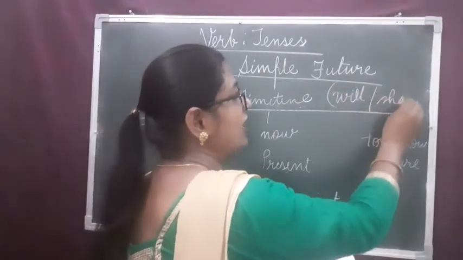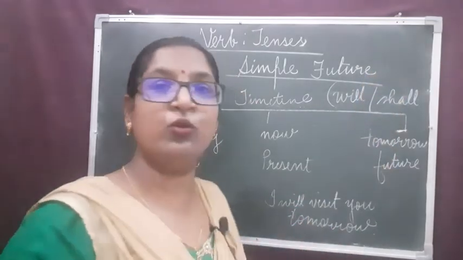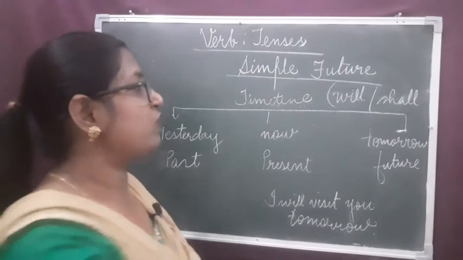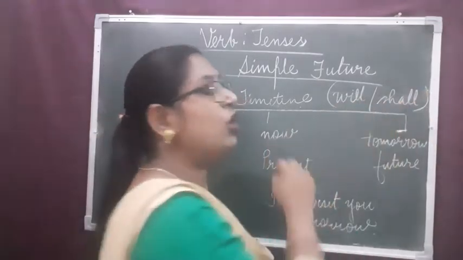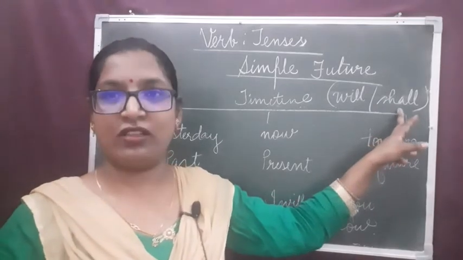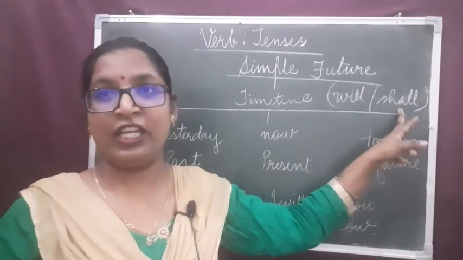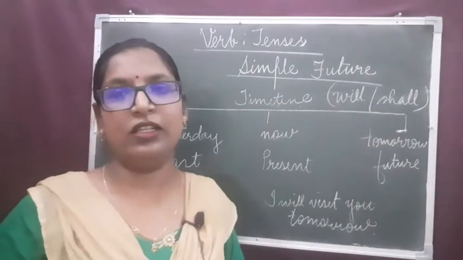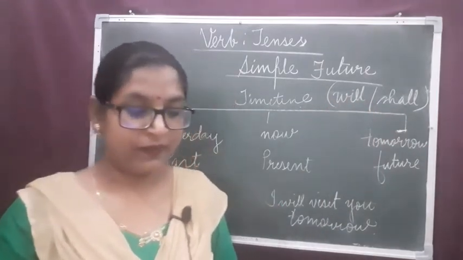Dear children, shall we use with I or we, and will we can use with I or we plus all other subjects.